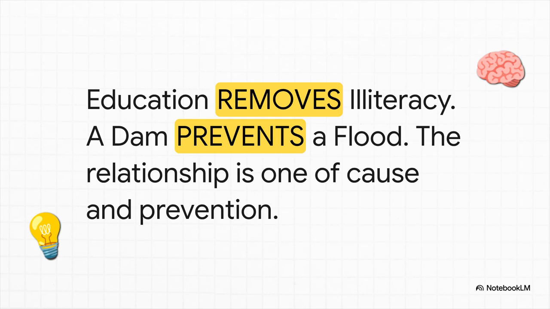So here's the solution. The connection is all about prevention or a solution. Education is the thing that removes or prevents illiteracy. So when we look at our options for a flood, what prevents it? Well, a dam is specifically built to prevent a flood. That's our relationship, cause and prevention.